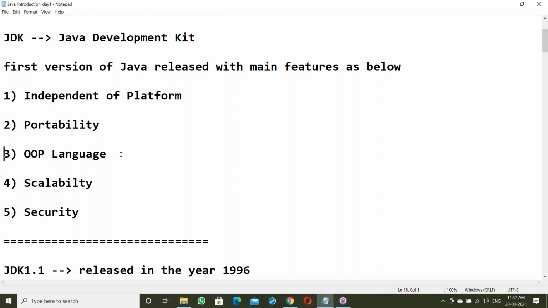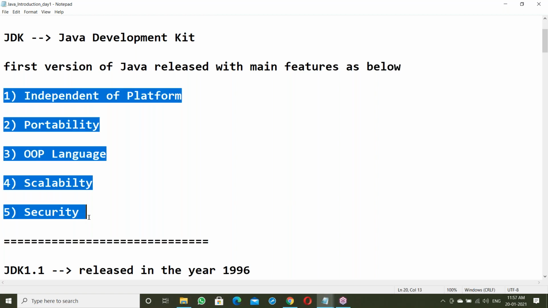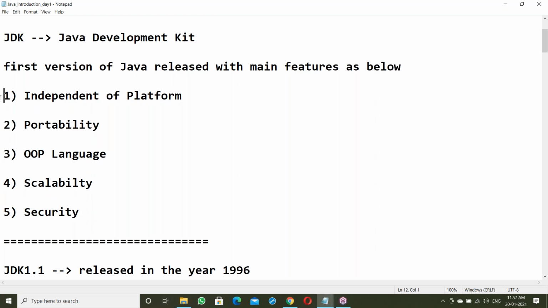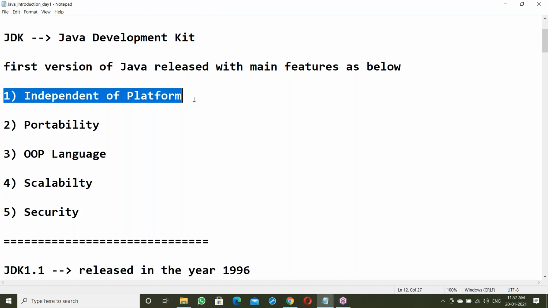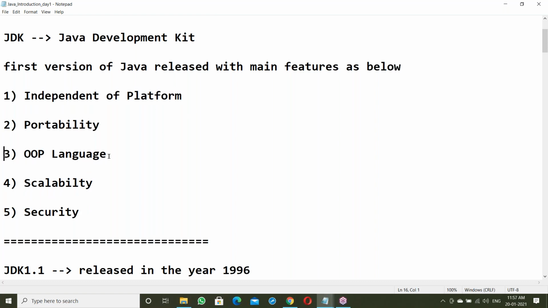Next, object-oriented programming language, OOPS language. There are different types of languages, like functional oriented, procedure oriented, and object oriented. We'll discuss the different types of languages. So before going to these features, first we'll discuss what an OS is and what the different languages are. Before going to platform independence, portability, and OOPS language, there are some fundamentals.